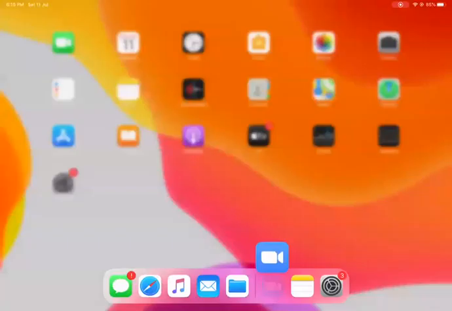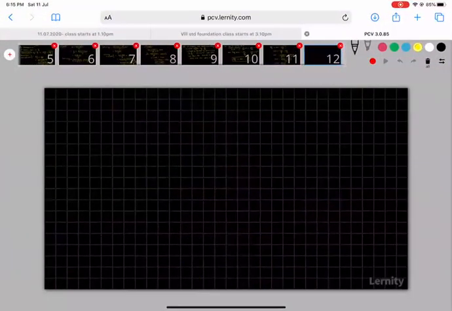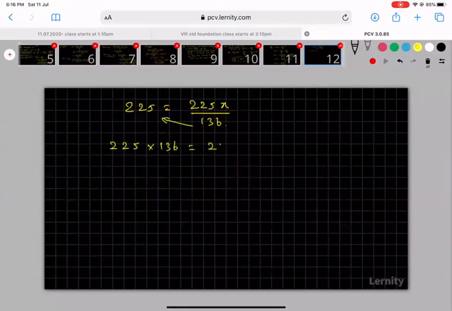In the previous slide I had 225 is equal to 225x by 136. I am cross multiplying this 136 here. 225 into 136 is equal to 225x. I want to find the value of x.